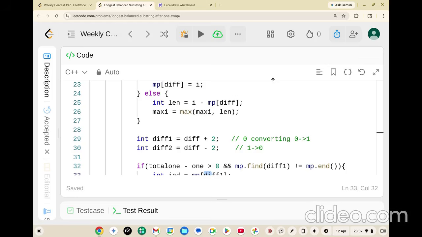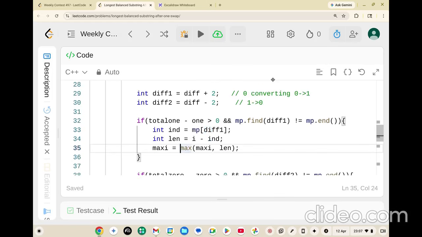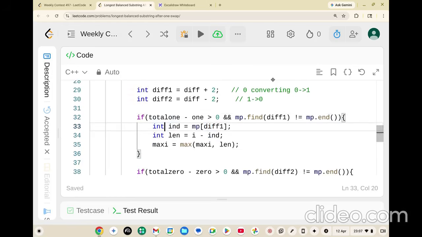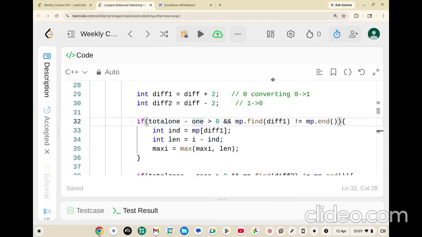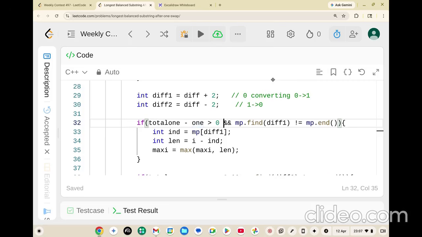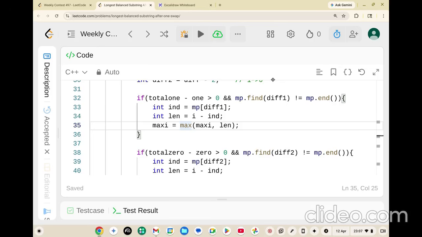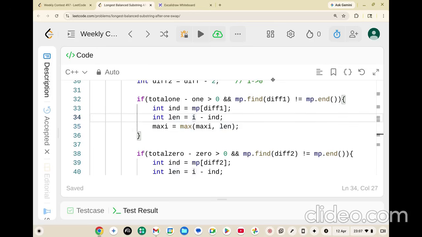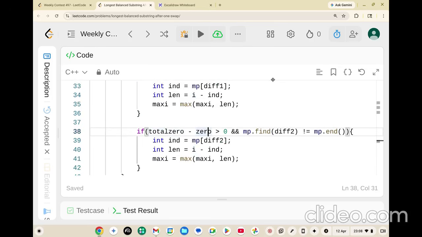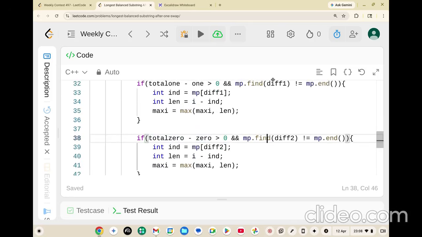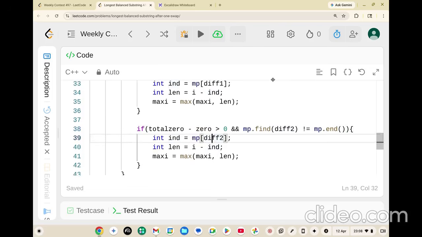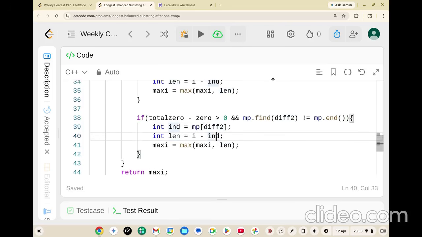We are finding the total ones minus the number of ones at that very index. If that is greater than 0 and we found that index in our map, then we can simply store it in our answer, right? The length will be i minus index. Similarly, for total 0 minus 0, if it is greater than 0 and map.find(difference 2) is not equal to end, meaning you found that element in your map, then index is this and length will be i minus index, and we are simply updating our maxi and returning the maxi. That's it. That's the core of the problem statement.